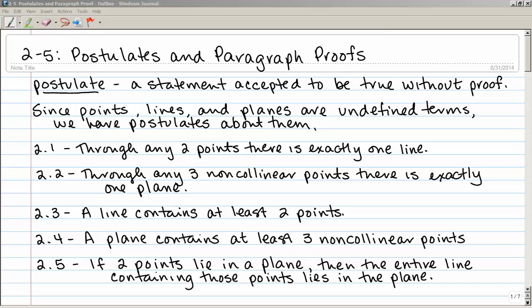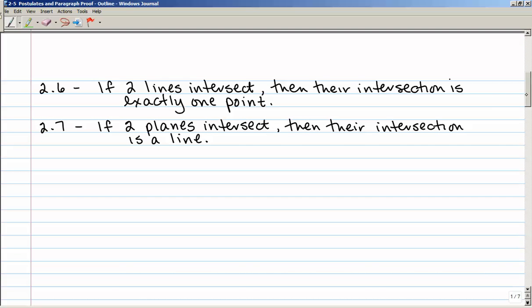Now 2.3 and 2.4 are kind of the reverse of the first two. A line contains at least 2 points, and a plane contains at least 3 non-collinear points. 2.5. If 2 points lie in a plane, then the entire line containing those points lies in the plane. 2.6. If 2 lines intersect, then their intersection is exactly 1 point. And 2.7. If 2 planes intersect, then their intersection is a line.